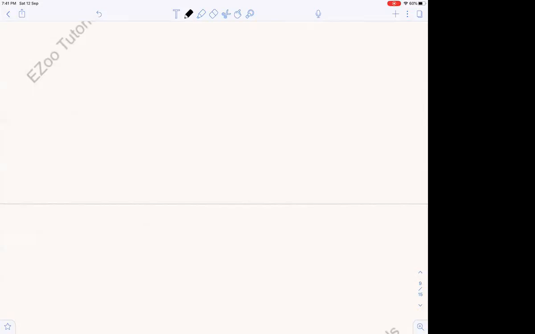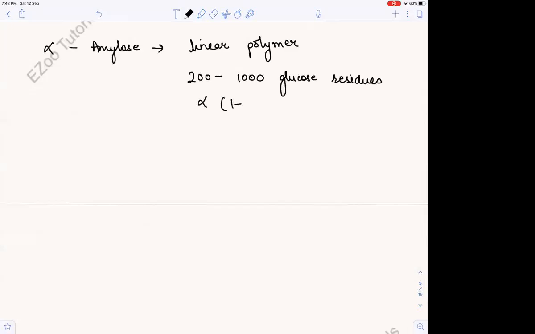What should I tell you? Because if I tell you more, it will be too much for you, which you don't actually need to know. So let us see something about alpha amylose. It is a linear polymer, linear meaning in a line, and it consists of some 200 to 1000 glucose residues. I told you there are thousands of glucose molecules, right? And they are linked by alpha 1 to 4 glycosidic bonds.